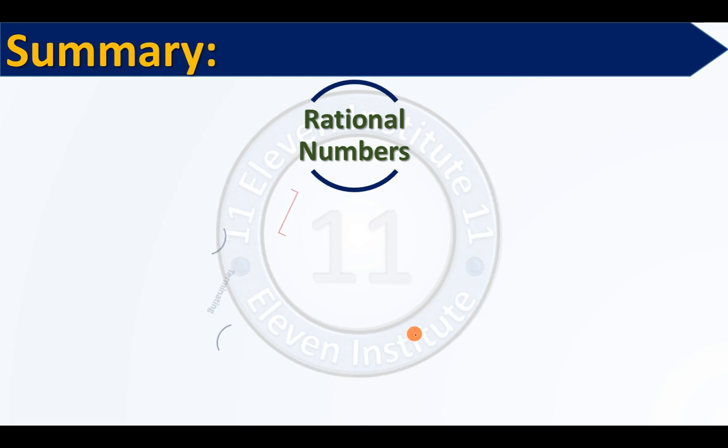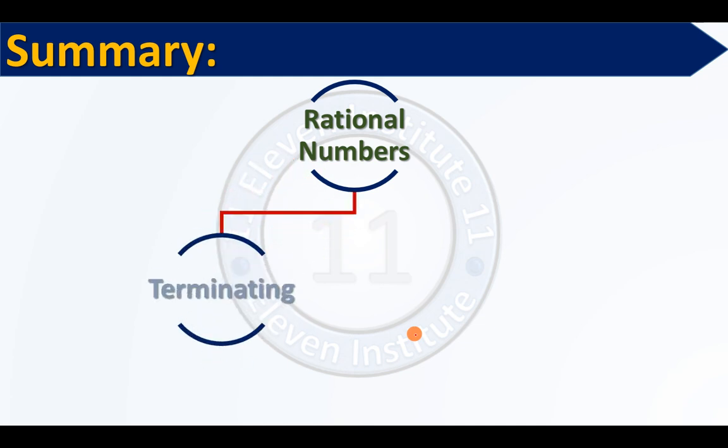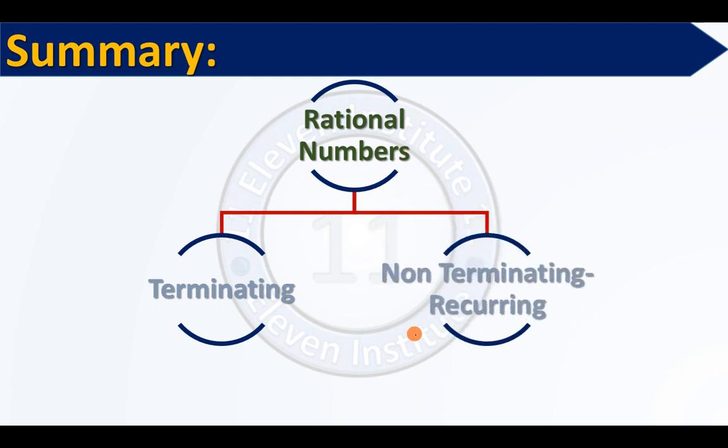One, it will be terminating, meaning the number will stop. Second, it will be non-terminating, the number will not stop, and if the number will not stop, it will get repeated. Either a single number will get repeated or a group of numbers will get repeated, and you can tell that the numbers are non-terminating but recurring.